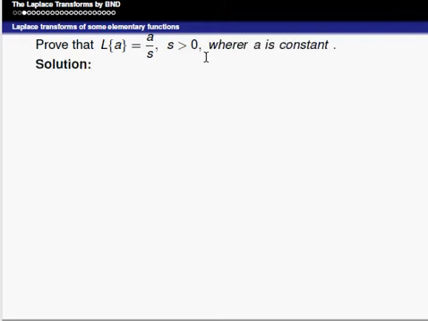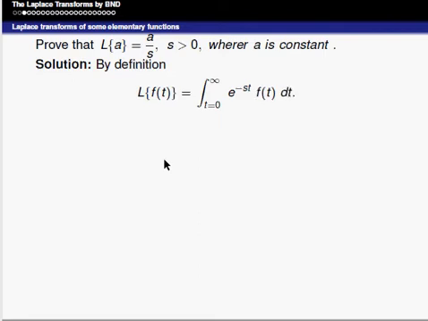Now, we have to prove this by the definition of Laplace, that is L of f of t is equal to the integral from 0 to infinity of e power minus st f of t dt.